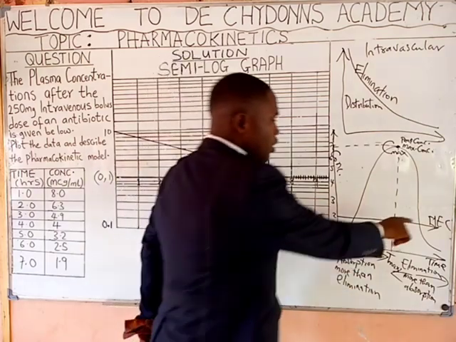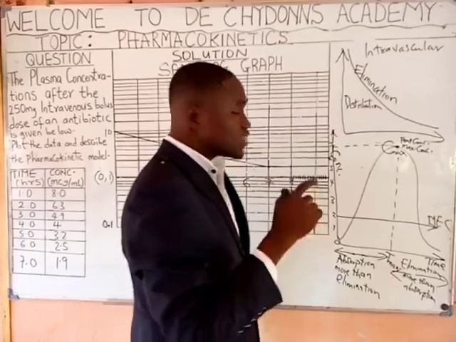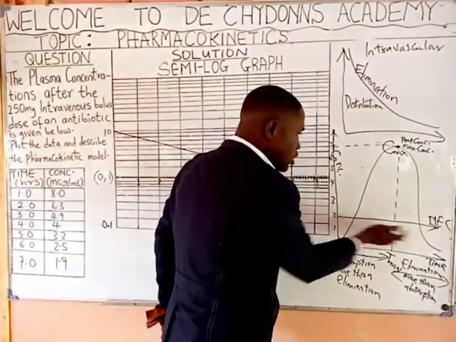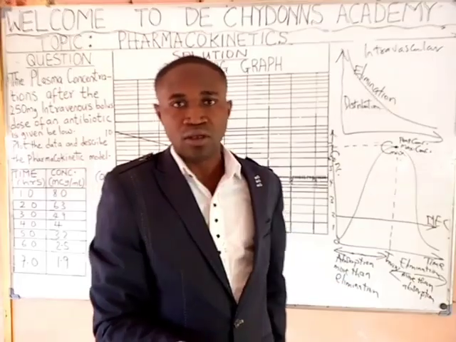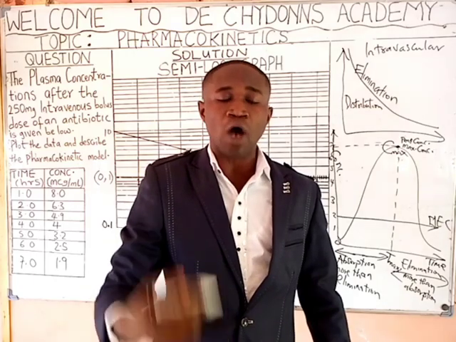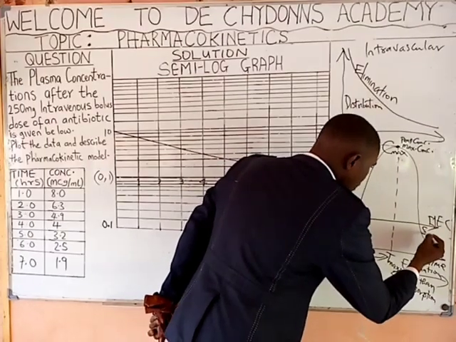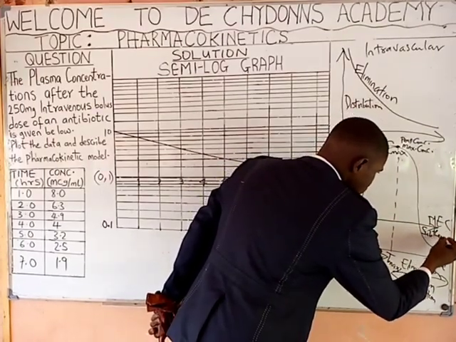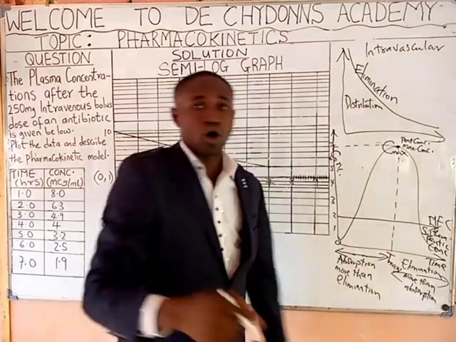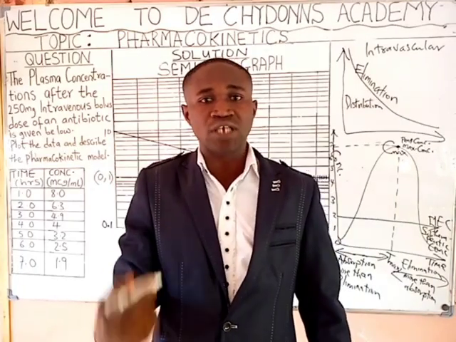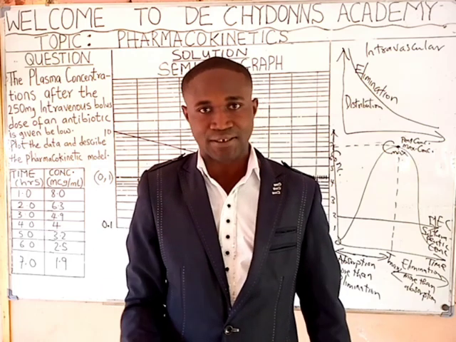The implication for this minimum effective concentration is that if the concentration of that drug is below it, that is less than the minimum effective concentration, it will be called subtherapeutic concentration. We call this point subtherapeutic concentration. So the concentration will not be able to elicit pharmacological or therapeutic effects.